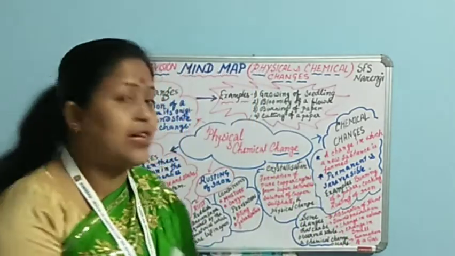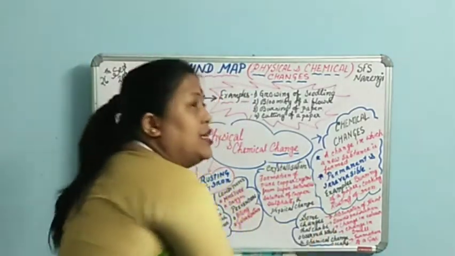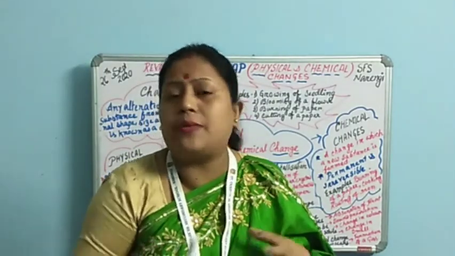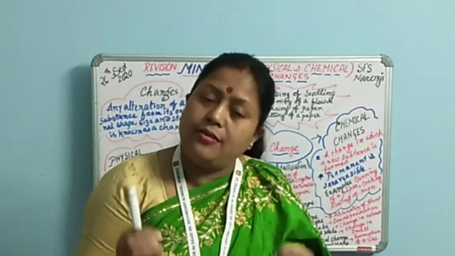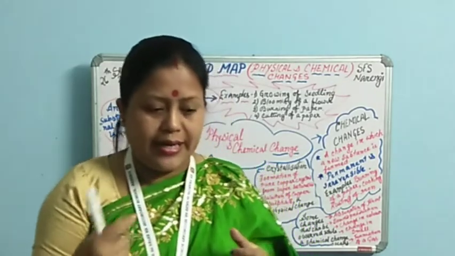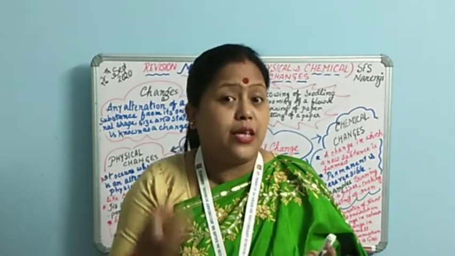The next is sound production. I have written here the sound production. Sound production is also a sign of chemical change. When a chemical change is occurring, if some kind of sound is produced, then that also is a chemical change. You can take the example of bursting of crackers. When the crackers burst, they produce sound. So a kind of chemical change occurs.